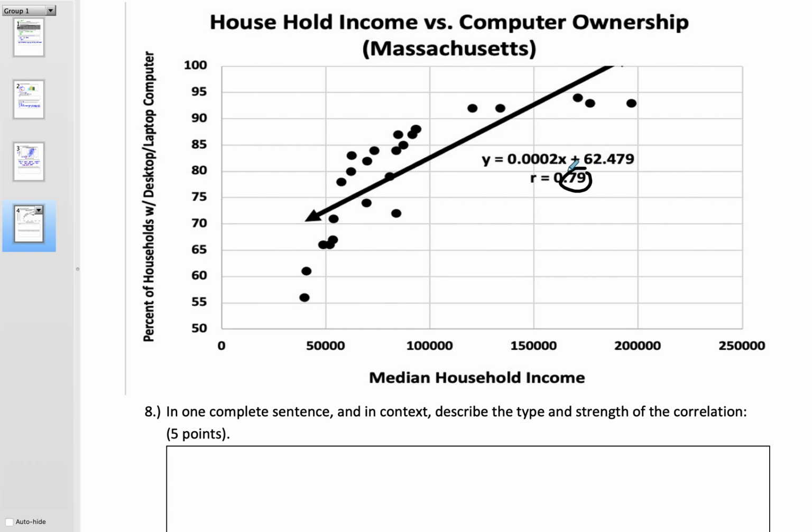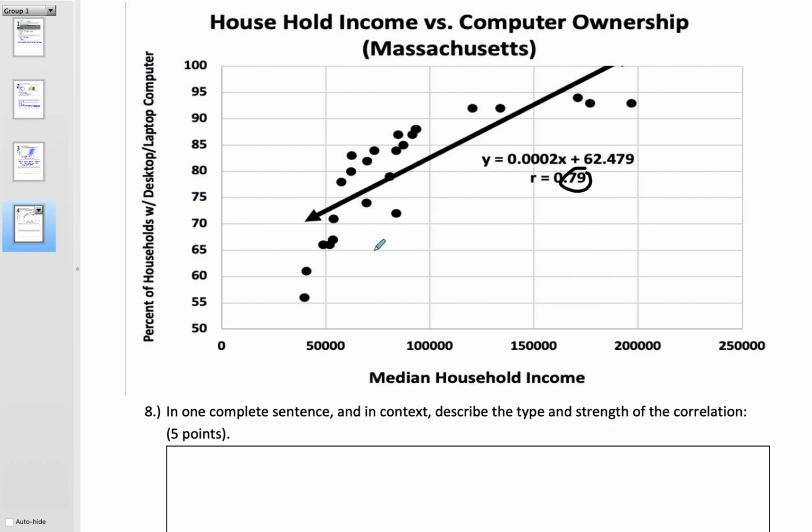and I'm open to that because it's kind of close to 0.8. So there's a strong positive. I saw a lot of negative. If it's going up left to right, it cannot be negative. If the slope of the line is positive, it cannot be negative. If the R value is positive, it cannot be negative, okay? So there's a strong positive correlation between median household income and percent of households with a desktop or laptop computer.